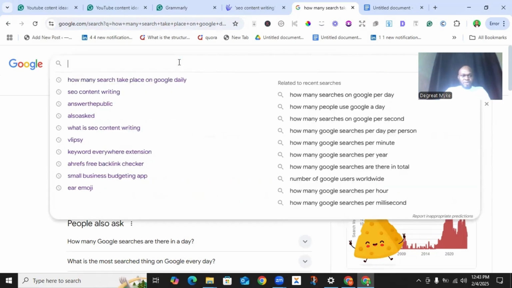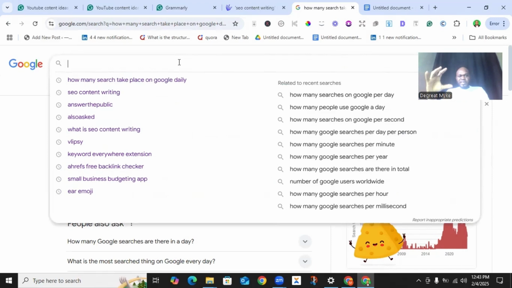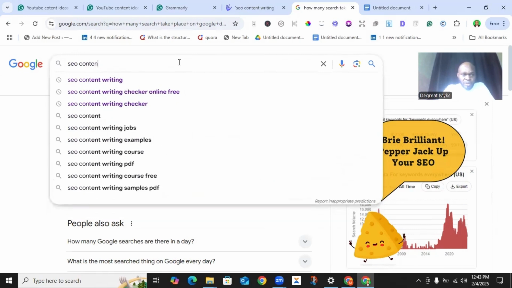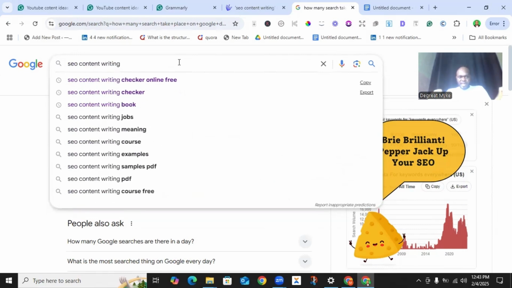Let's say, for example, I'm trying to look for relevant keywords that revolve around this particular seed keyword, SEO content writing. You will observe something: as I'm typing this phrase in the Google search bar, you can see possible keywords that Google is suggesting to me. This is based on the searches that take place on their search bar, daily, monthly, as the case may be.